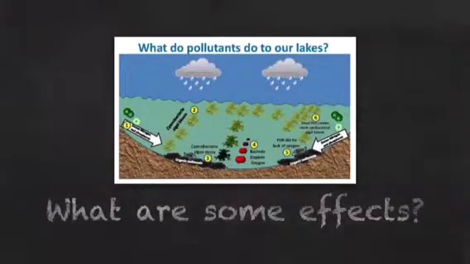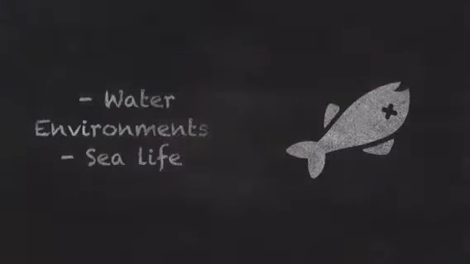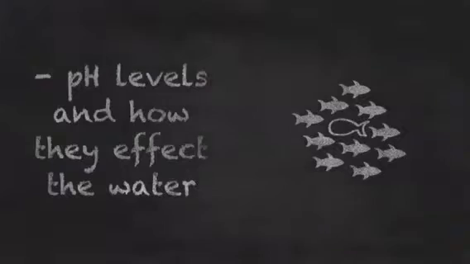What are some effects of acid rain in aquatic life? The effects of acid rain can be seen most clearly in water environments and sea life like fish and other animals because it falls onto aquatic habitats from forests or fields. It mostly affects parts of lakes and streams and not big oceans.